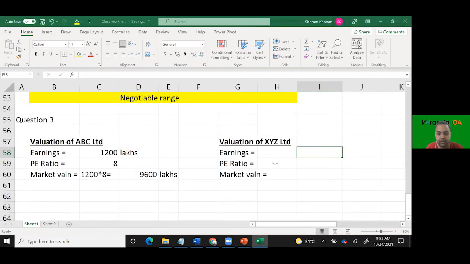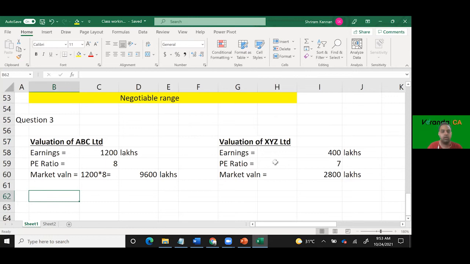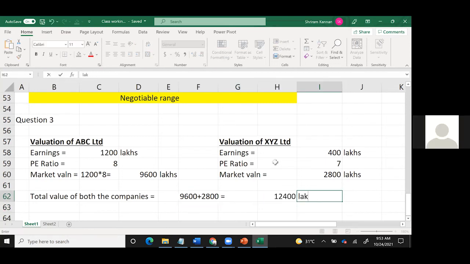400 lakhs. அப்புறம் 7. Then this is how much? 2,800 lakhs. Correct? Yes, sir. Now total value of both the companies எவ்வளவு வருது? 9,600, correct? Plus 2,800. This is supposed to be the valuation, isn't it? Which is 12,400. Okay.